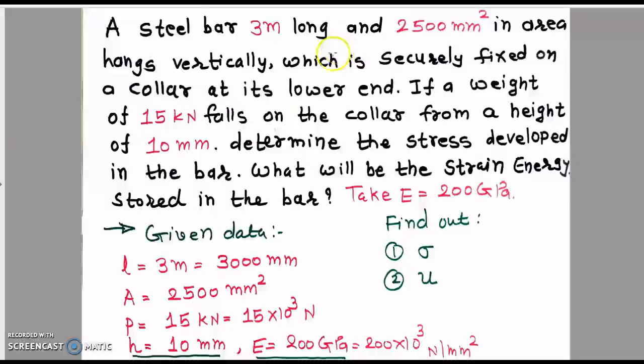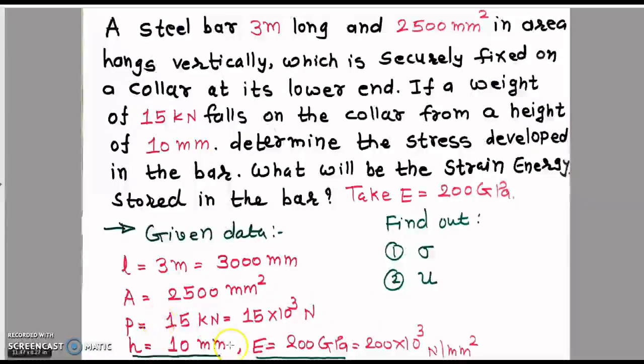Now in this example, the steel bar is 3 meter long. So length of the bar is 3 meter. When we convert into mm, 3000 mm. Area is 2500 mm square. Area is given. Load is also given. When the weight is struck with the collar, then load is equal to 15 kilonewton. P is equal to 15 kilonewton. When we convert into Newton, multiply with 1000, 15 into 10 raised to 3.